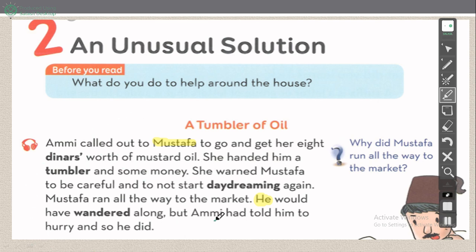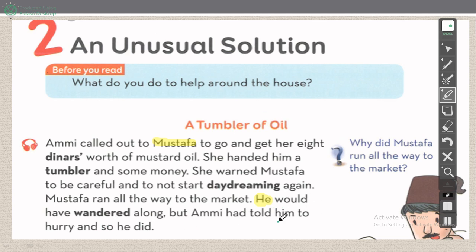But Amy, his mother, had told him to hurry, and so he did. He would have wandered, but he didn't do it. But why? Because his mother had told him to hurry, and so he did.